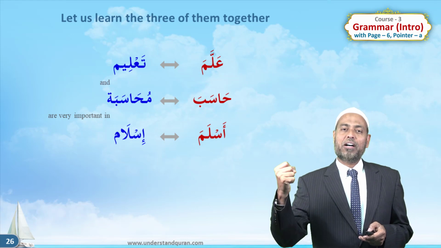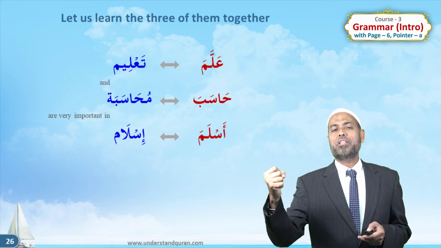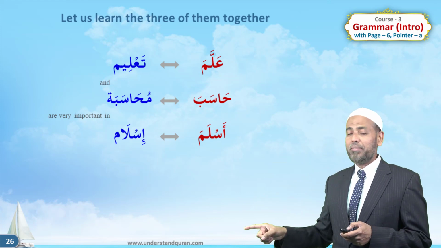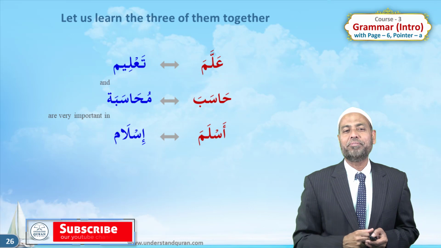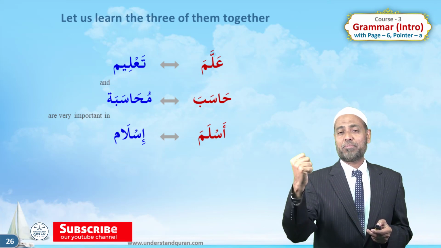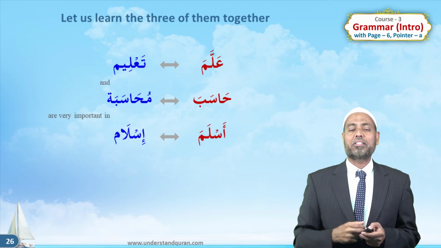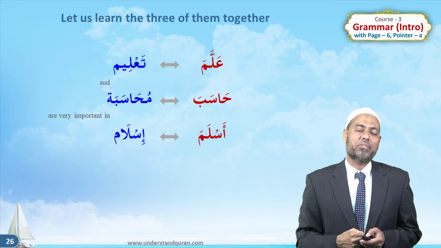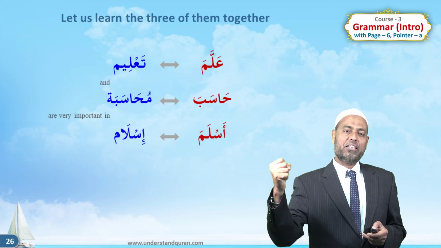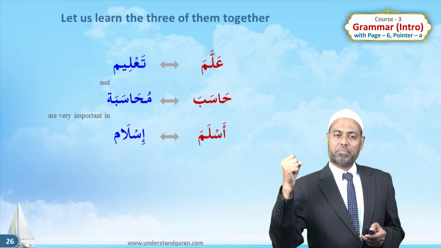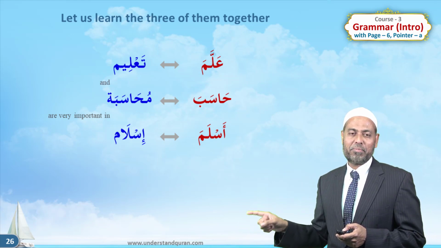Ta'aleem and muhasaba are very important in Islam. Allama, hasaba, aslama. Okay, so we have now learned 3 names of actions: ta'aleem, muhasaba, Islam, and 3 verbs, 3 mazid fi. Allama, hasaba, aslama. Both of them are from mazid fi. So once again, after me. Ta'aleem and muhasaba are very important in Islam. Allama, hasaba, aslama.